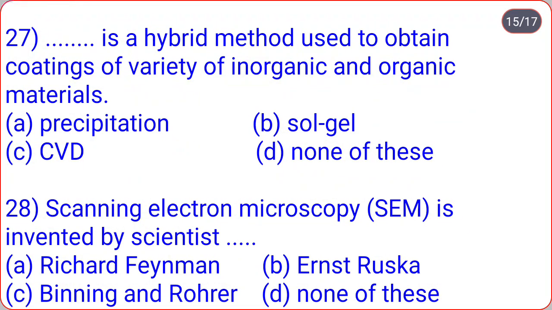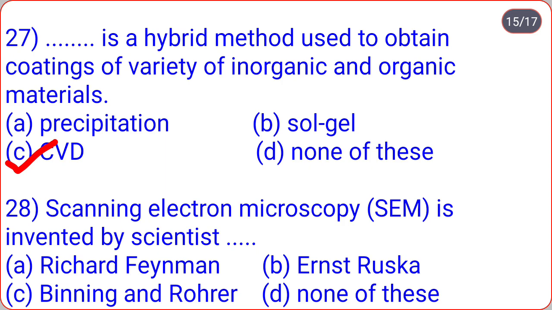... is a hybrid method used to obtain coatings of variety of inorganic and organic materials. Precipitation, sol gel, CVD, none of this. CVD means chemical vapor deposition. So correct option is option C. Chemical vapor deposition, that is CVD, is a hybrid method used to obtain coatings of variety of inorganic and organic materials.